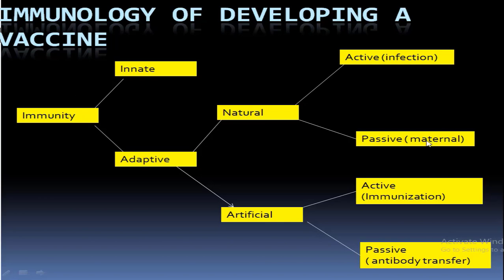Immunoglobulin G is transferred from mother to fetus before birth, and after birth immunoglobulin A is transferred by breastfeeding. So this was about natural passive immunization. Artificial immunity is further divided into active and passive. Active immunization is done by the vaccine, in which, after the vaccine administration, the body develops antibodies after some time. In artificial passive immunization, antibodies are transferred from one person to another person.